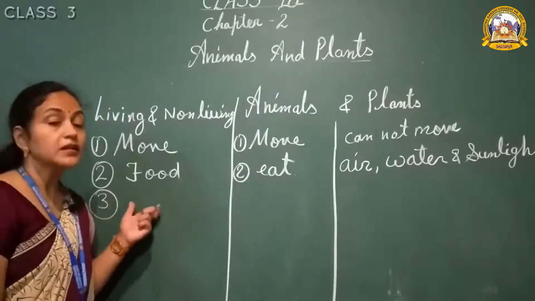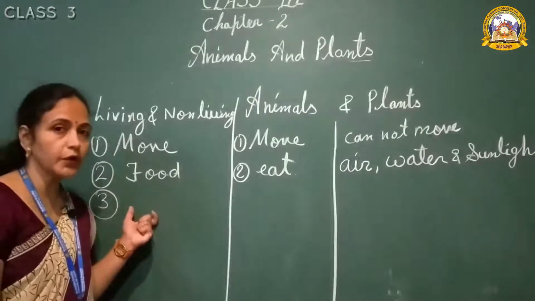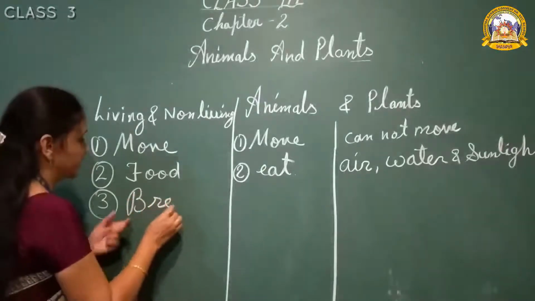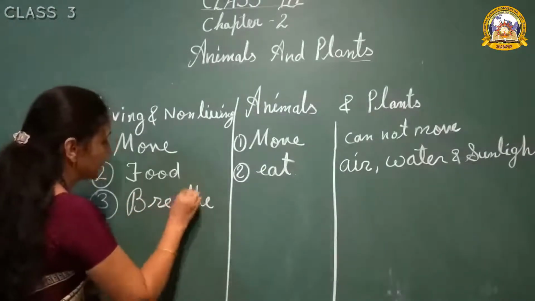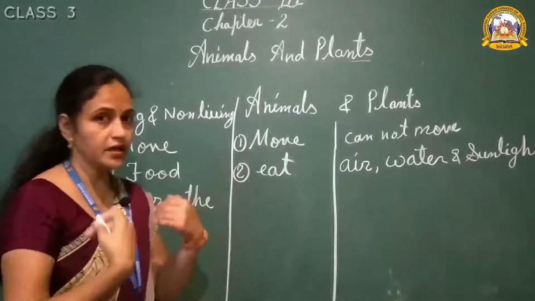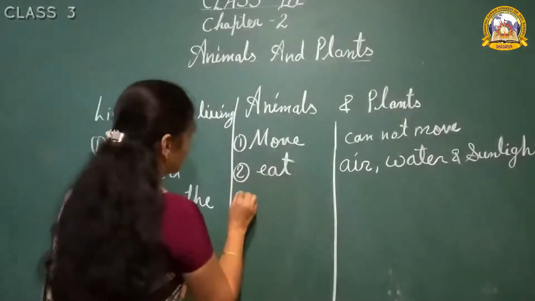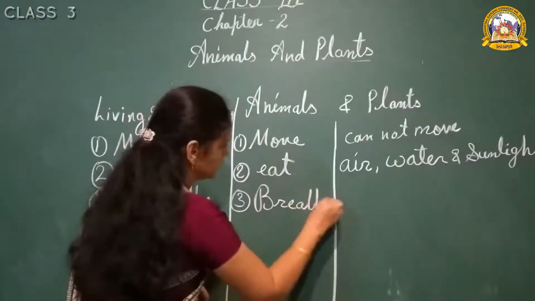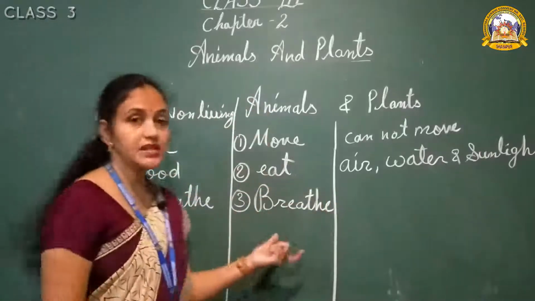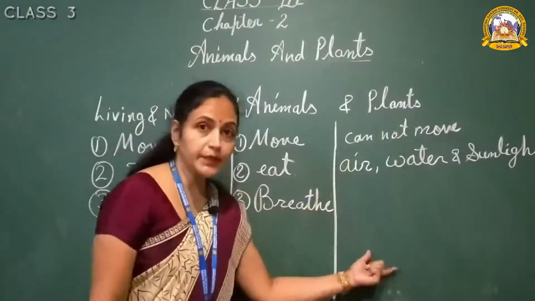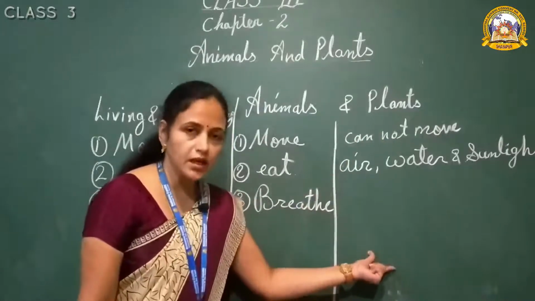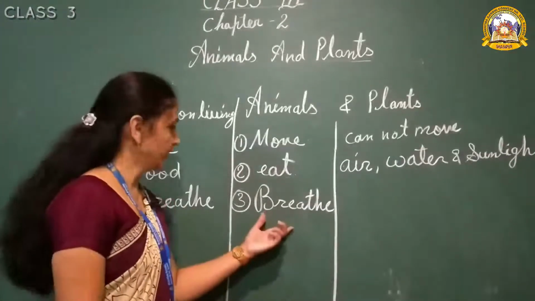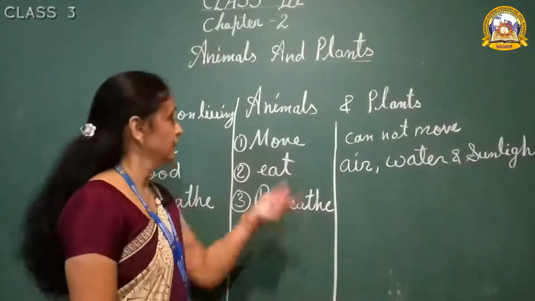Now, what was our third point? Breathe. We can take only few points. B-R-E-A-T-H-E, breathe. Breathe means air in and air out. So here same we will take breathe. Animals are breathing? Yes. Plants are breathing? Yes. Plants are also breathing. So look here. Our next point is breathe.